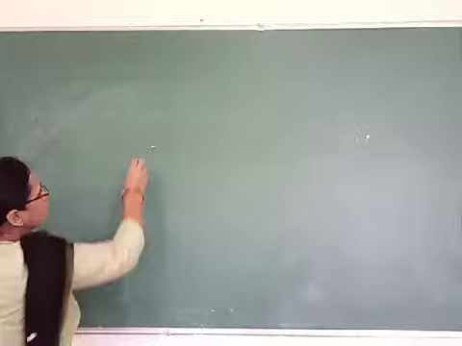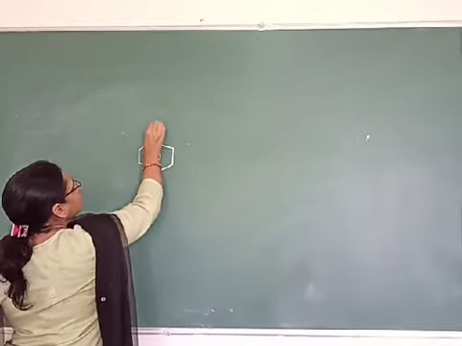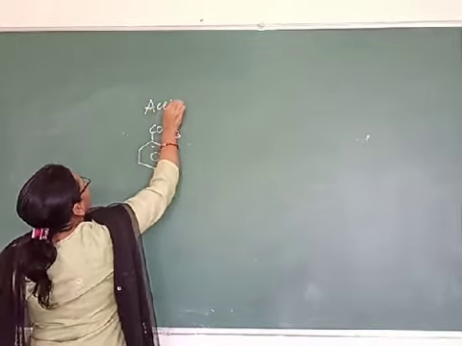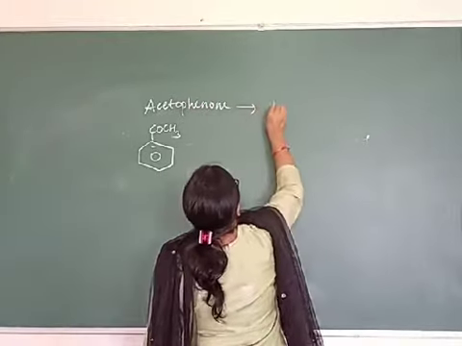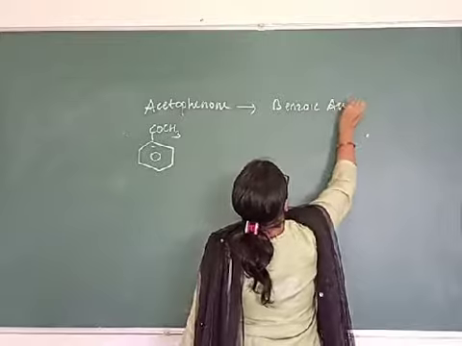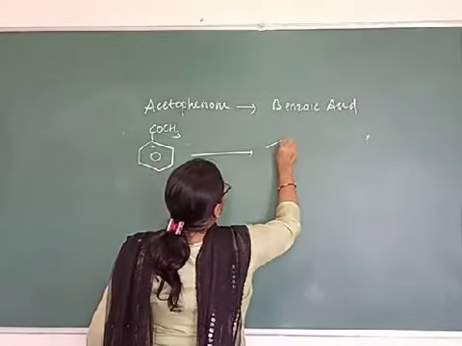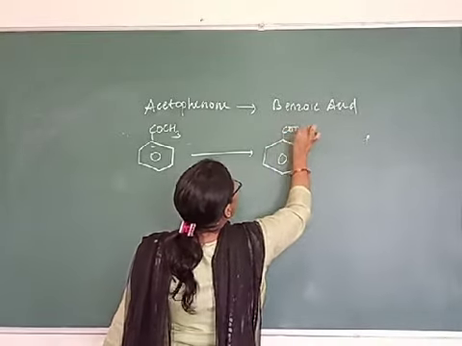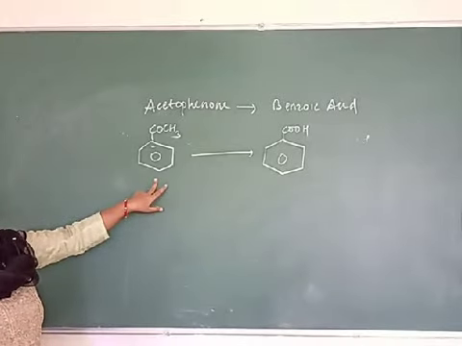So next one is, you have to convert acetophenone to benzoic acid. Again the same method, because ketones can also be converted to carboxylic group with the help of alkaline KMnO4.